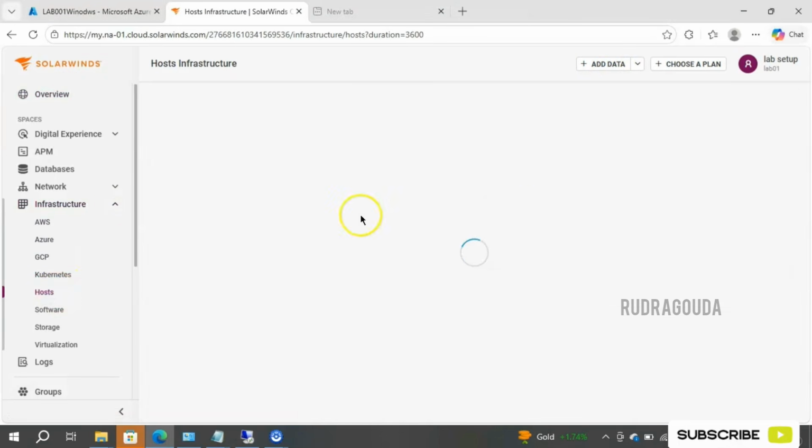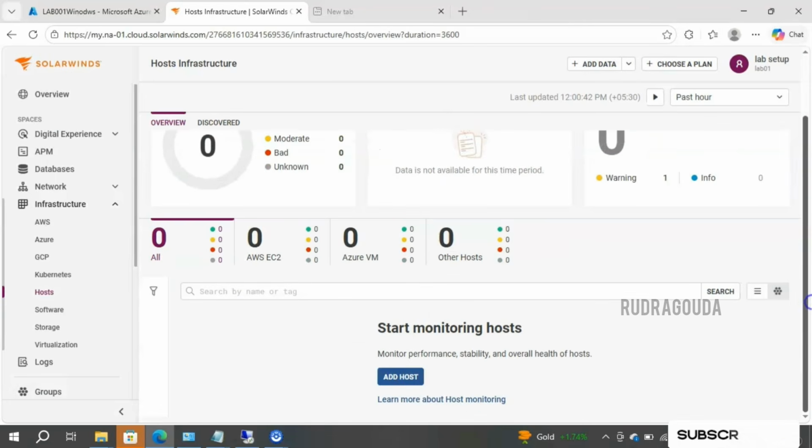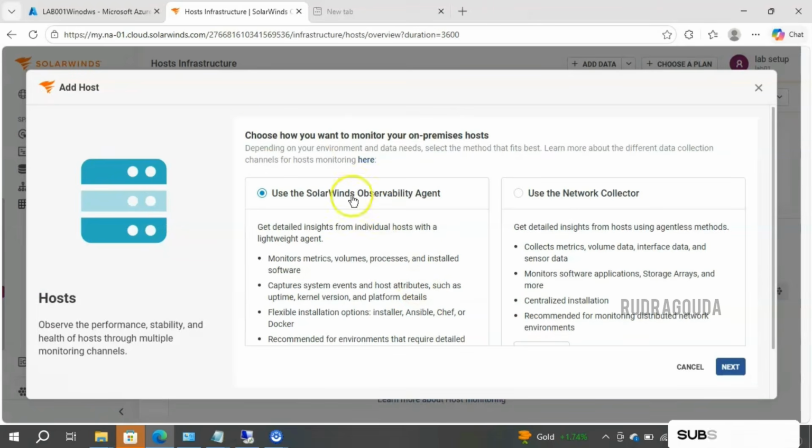Okay, once this page is open, if you scroll a little down, you will find an option called Add Host. Yeah, you can see, right, start monitoring the host, and there is an option called Add Host. Let me click on that. Here it will say choose how you want to monitor your on-premises host. They have provided two options here. One is use the SolarWinds Observability Agent. Another one is use the network collector. So first I'll start with the SolarWinds Observability Agent. Of course, we'll talk about the other one also at a later point in the video, but let's start with the first option.